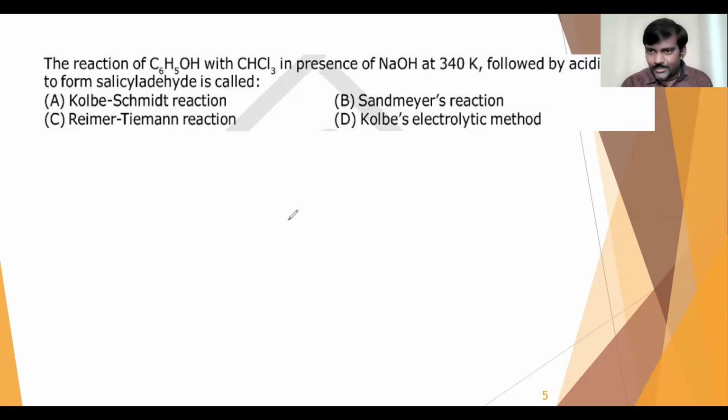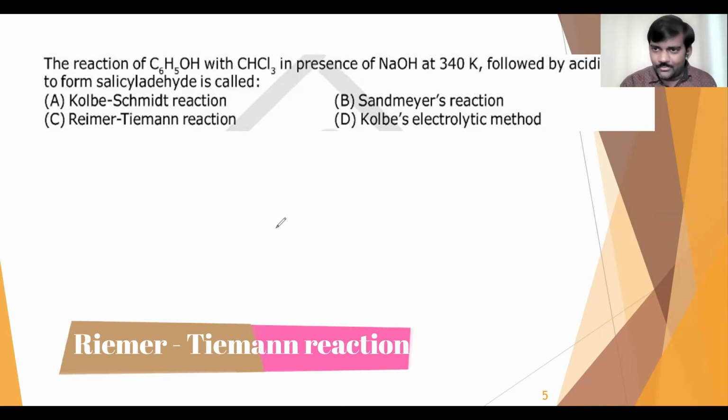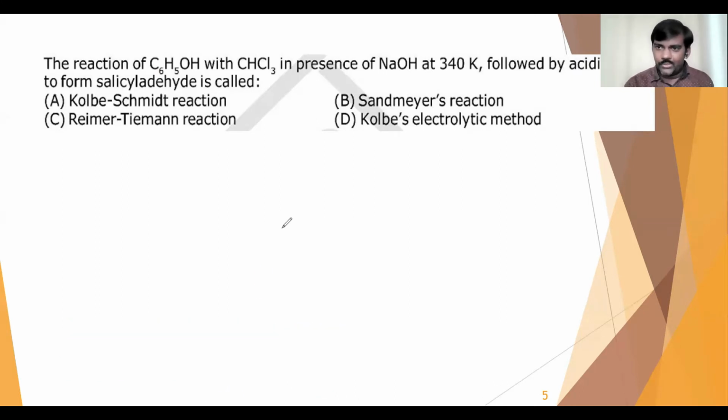It is one of the important named reactions in organic chemistry, so maybe all of you know about this. It is the Reimer-Tiemann reaction to get that salicylaldehyde. If you do the same reaction with carbon tetrachloride, salicylic acid can also come. That is also the Reimer-Tiemann reaction, right? So it is option C.